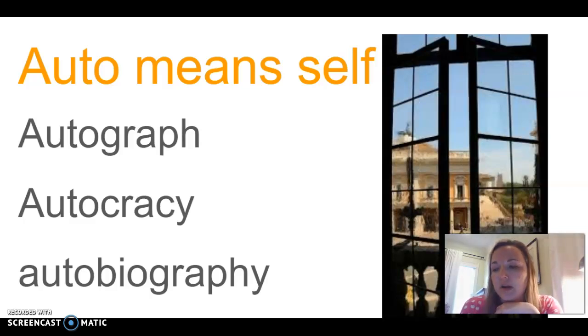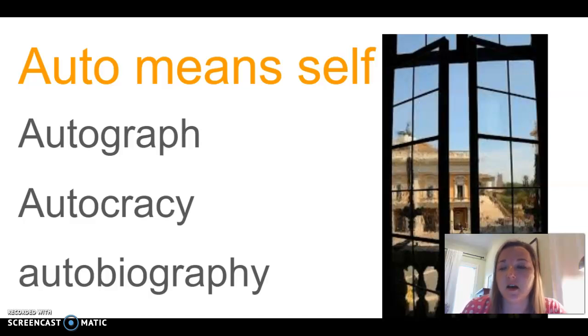Our next word is autocracy, and autocracy means kind of like a monarchy. It is a government kind of like a monarchy where the ruler makes all the decisions by him or herself. Okay, so an autocracy, that's that one person by themselves making all the decisions. It's similar to a monarchy. And then the last word we've already talked about today is autobiography. And so that is, again, yourself writing the story of your life.